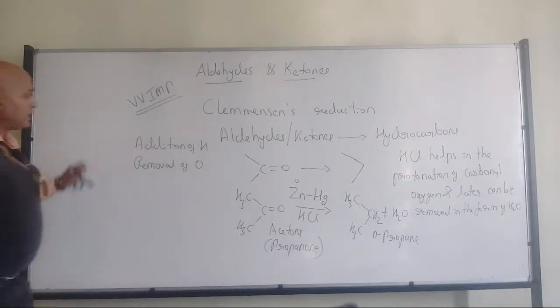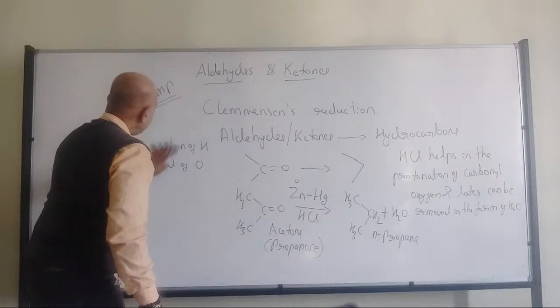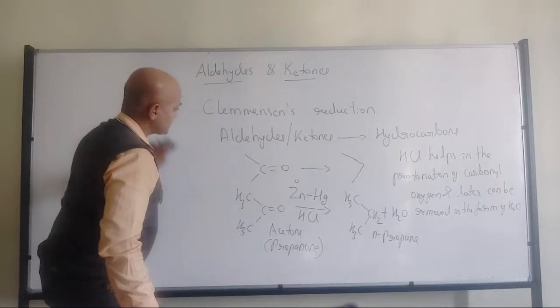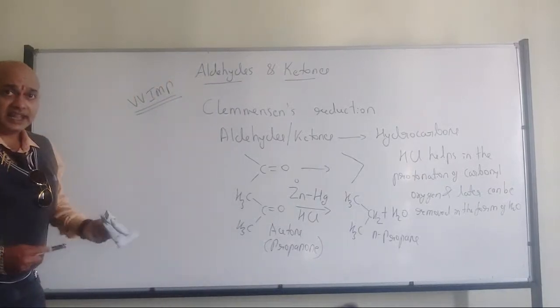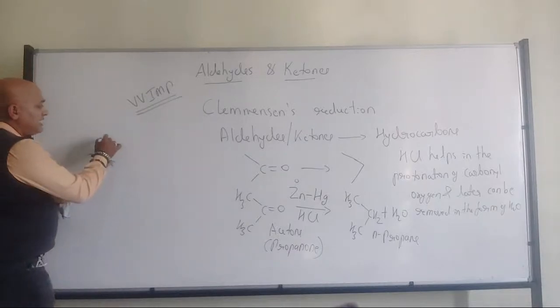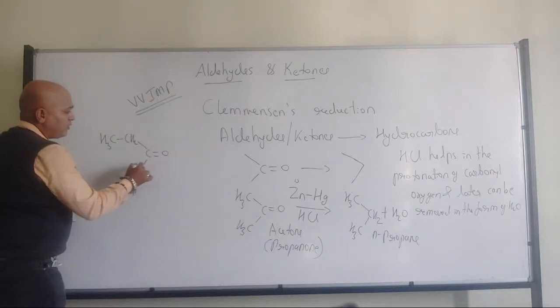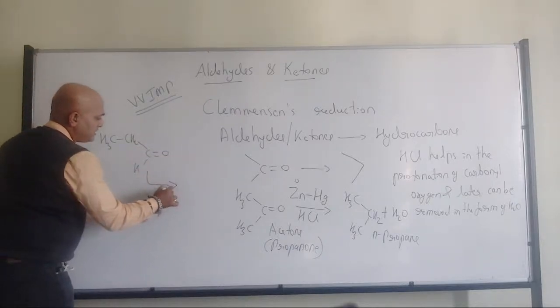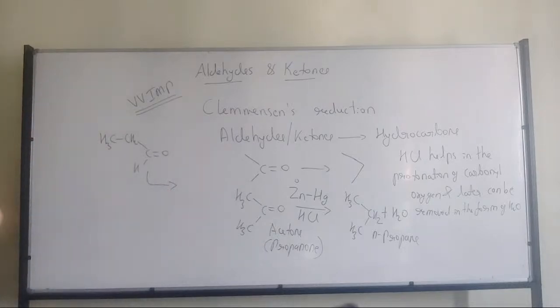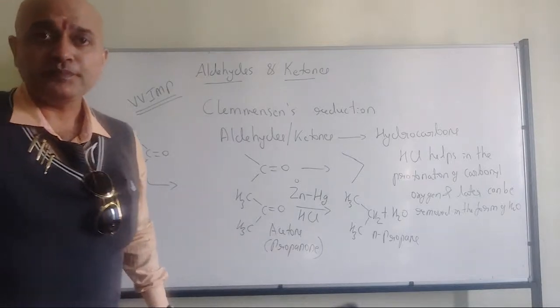Fine? All of you have understood? So in Clemmensen reduction, if I take a molecule CH3CH2CHO, what product are you going to expect? First, what is the IUPAC name of the molecule I have written on the board?